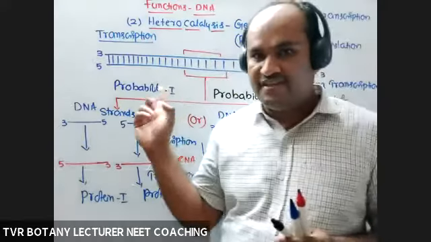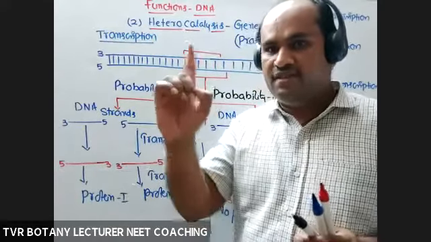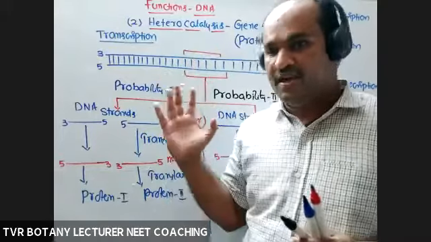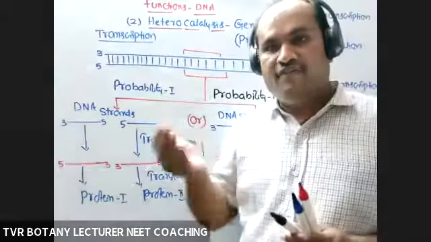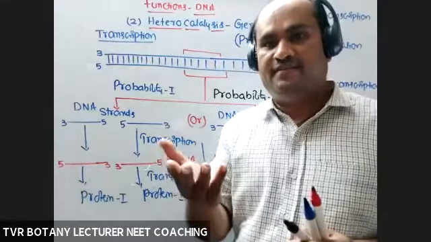Okay, so the first question is, out of two strands, how many are involved? One is involved. Why not two strands? This is the answer. If one is involved, how much part is involved? Some part.